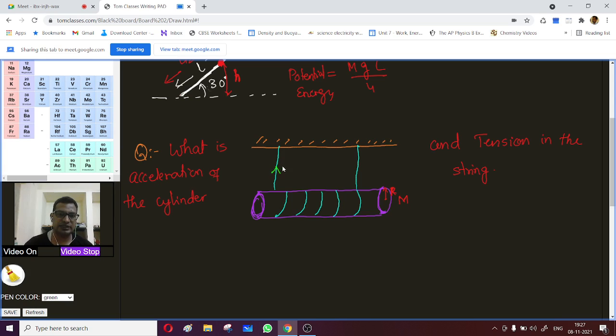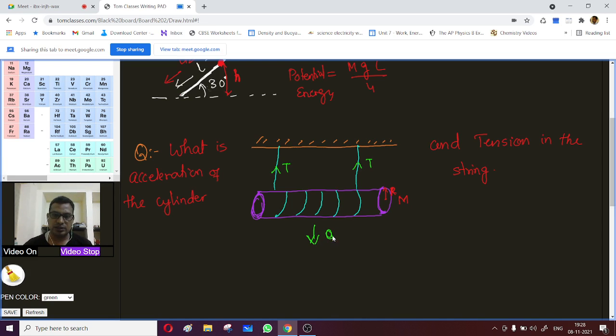Let's see. This is the tension T, the tension in the two strings. There is a presumption over here that there is no friction. Otherwise, on one side the cylinder will move more, it may come like this if there is friction. So let's assume there is no friction, so it will come down, and it will roll also as it comes down, right? So let's say the acceleration is a.